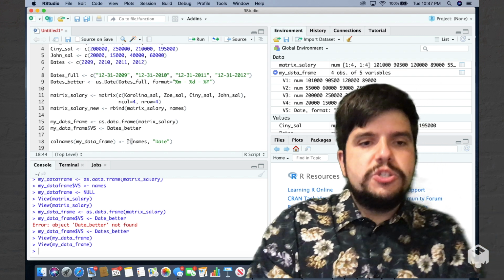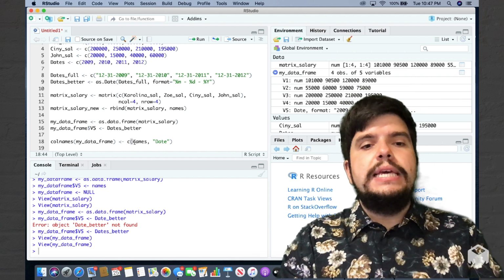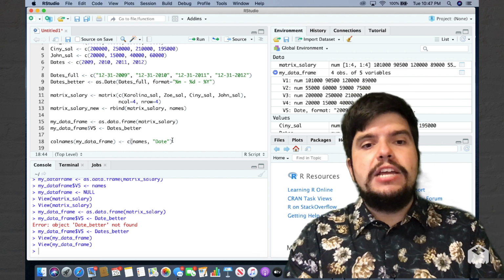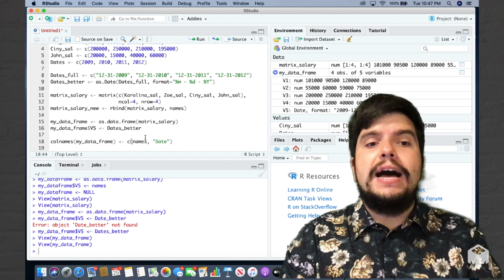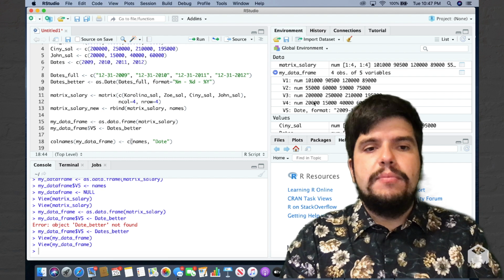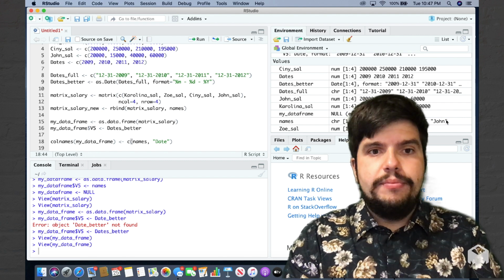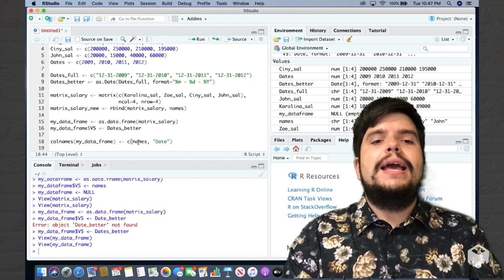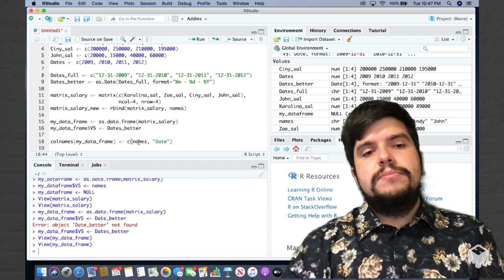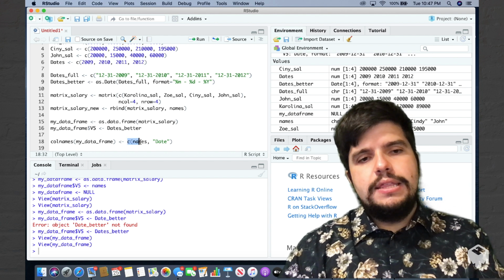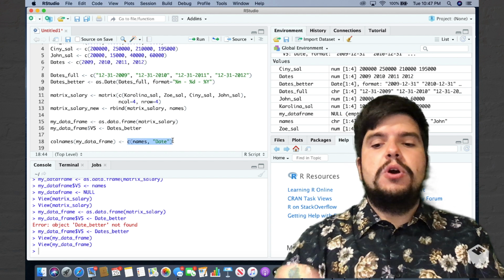What will this resolve to? What would c(names, date) resolve to? This will combine all the elements of my names vector, meaning Carolina, Zoe, Cindy, and John, with the date. So let's just highlight this and run this piece of code.